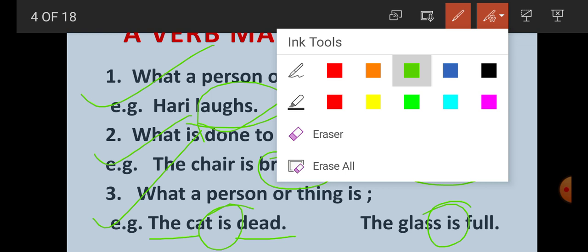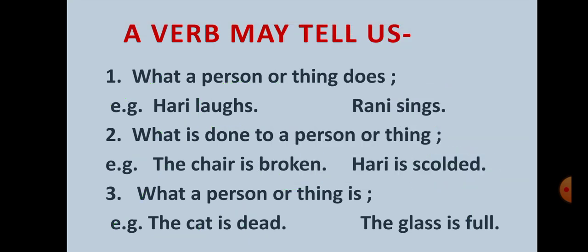So what is the action of the verb? What does a verb tell us? A verb tells us what a person or thing does. Second, what is done to a person or thing. Third, what a person or thing is.